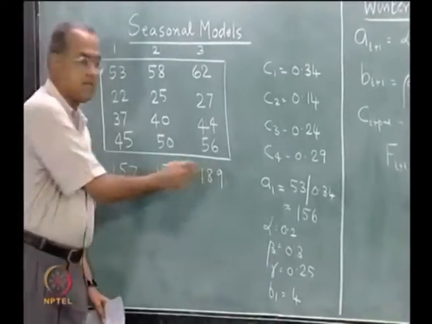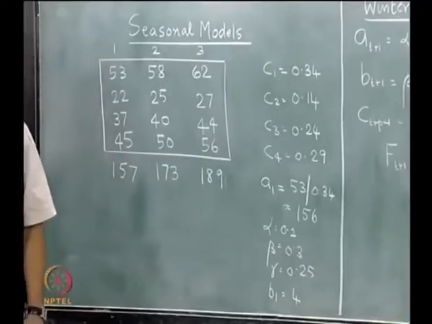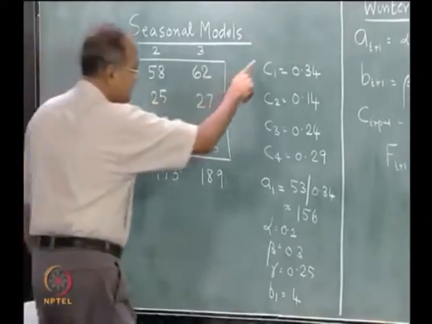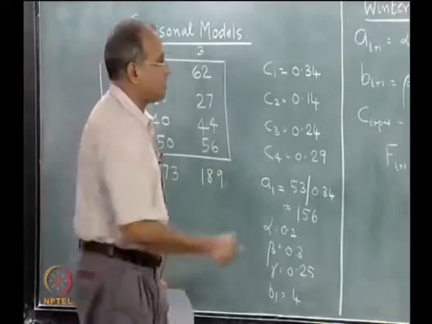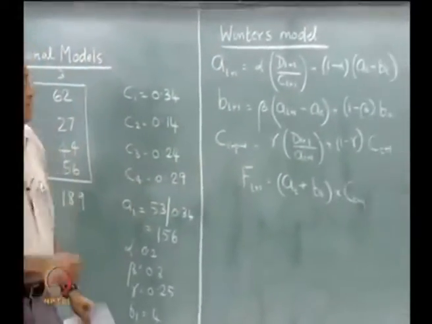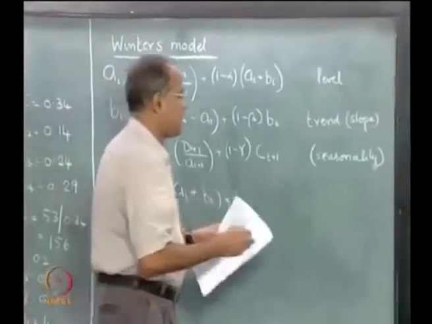Once again 173, 189 gives us a slope of 4. So we now have initialized all the values so that we can do these computations. So let me show those computations again.